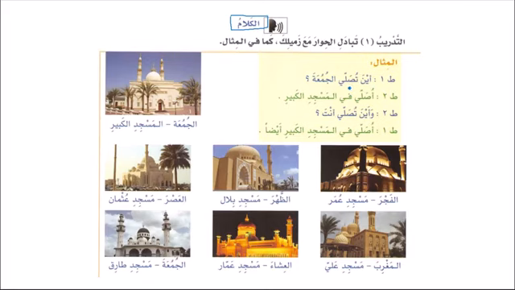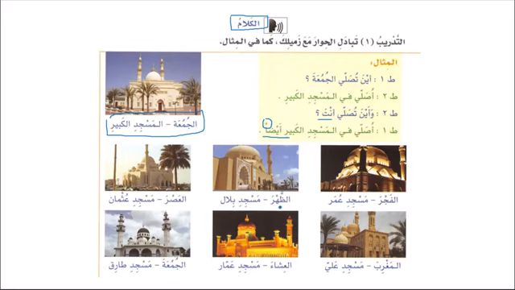Al-Mithal, Aina tusalli al-Jumu'ata. Basically we have 2 nouns over here. Al-Jumu'ah wal-Masjid al-Kabir. So we say Aina tusalli al-Jumu'ata, where do you pray Jumu'ah? You say Usalli fil Masjid al-Kabir, I pray in a bigger masjid. Wa Aina tusalli anta, and where do you pray? And you say Usalli fil Masjid al-Kabir aydan, I also pray in a bigger masjid. Aydan means also. Now we have 2 nouns, al-fajr wa masjid umara. So you will say Aina tusalli al-fajr, and you say Usalli fi masjid umara. Then you ask wa Aina tusalli anta, and you say Ana usalli fi masjid umar aydan.